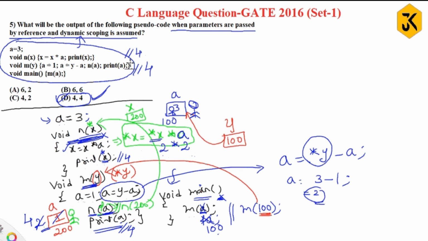Here you need to note that when parameters are passed by reference, we are trying to pass the address. Generally you are all thinking that m of a means I need to pass a value here. But in the statement they have defined it as passed by reference, so I need to pass it like this. If you do it like this, and if you know the meaning of dynamic scoping, then you will easily solve this question. I hope you understood this clearly. Thank you.